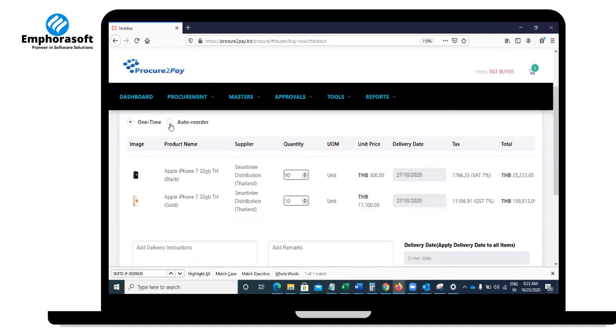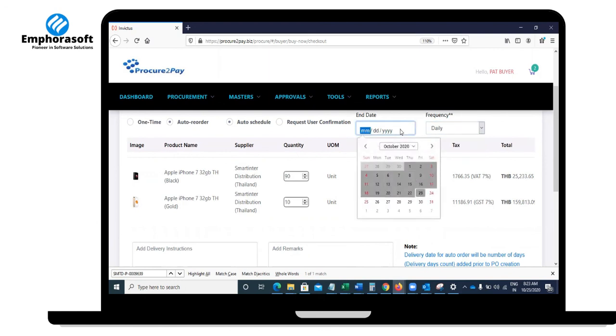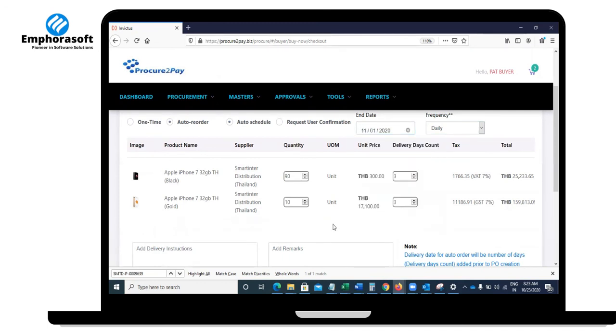If you go for auto reorder, you can set up an auto schedule and frequency, daily, weekly, monthly, and an end date, till the next 6 months, till the next 1 month. Automatically your order will be scheduled and created on a timely basis.